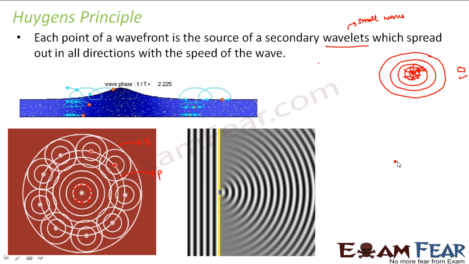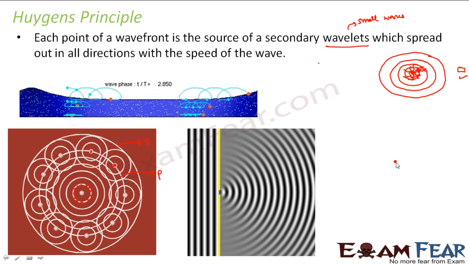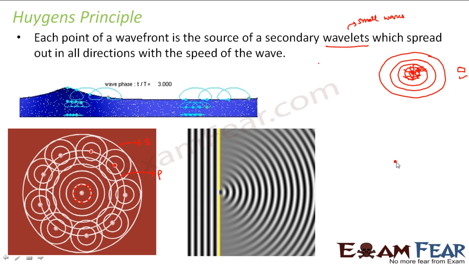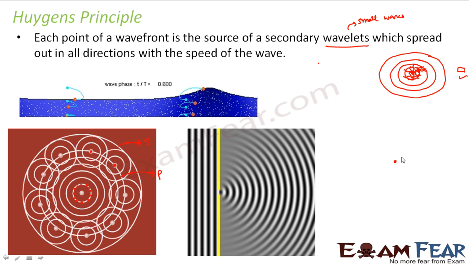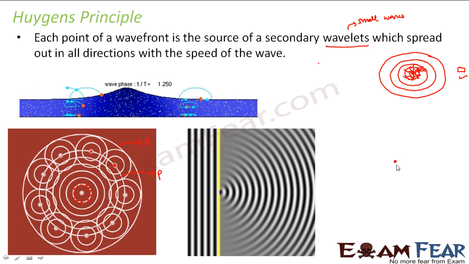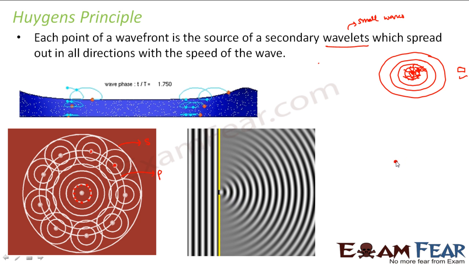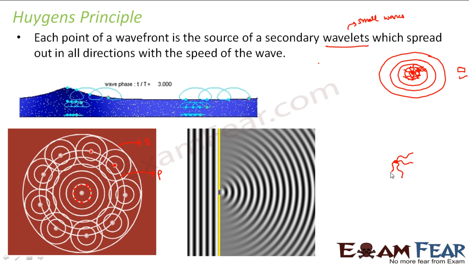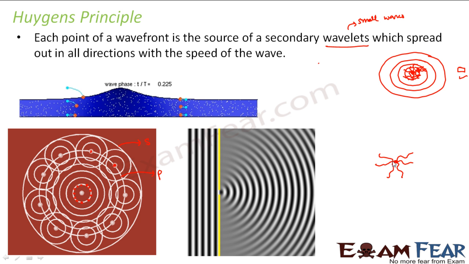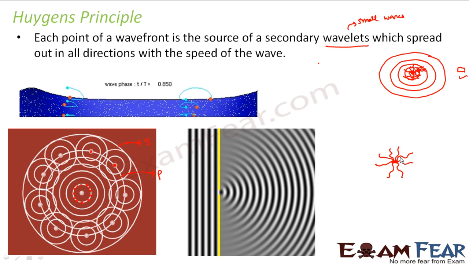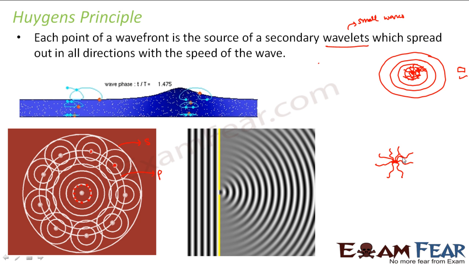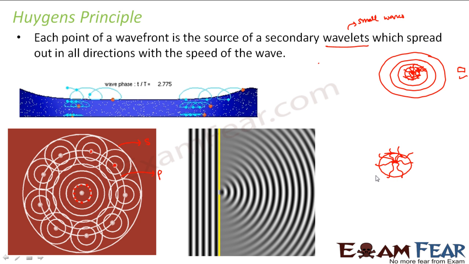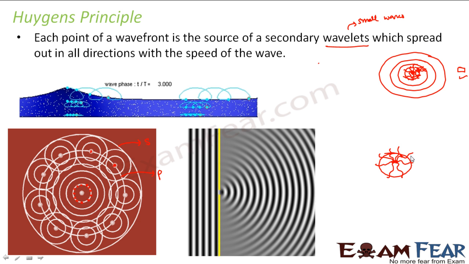If this is the source, the point where the stone is striking the river, we consider that as the source of a light wave or any wave. Suppose this is the source, it gives rise to waves like this. Now by joining all the points which have the same phase, we get the primary wavefront.